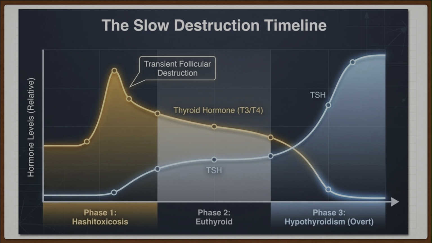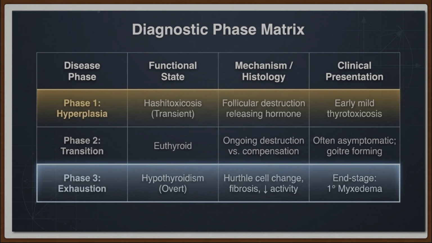thyroiditis. During Hashitoxicosis, T3 and T4 are at peak and TSH is at the lowest. In the euthyroid state, they both are almost in the normal range. And in the hypothyroid stage, T3 and T4 decrease and TSH increases abruptly.